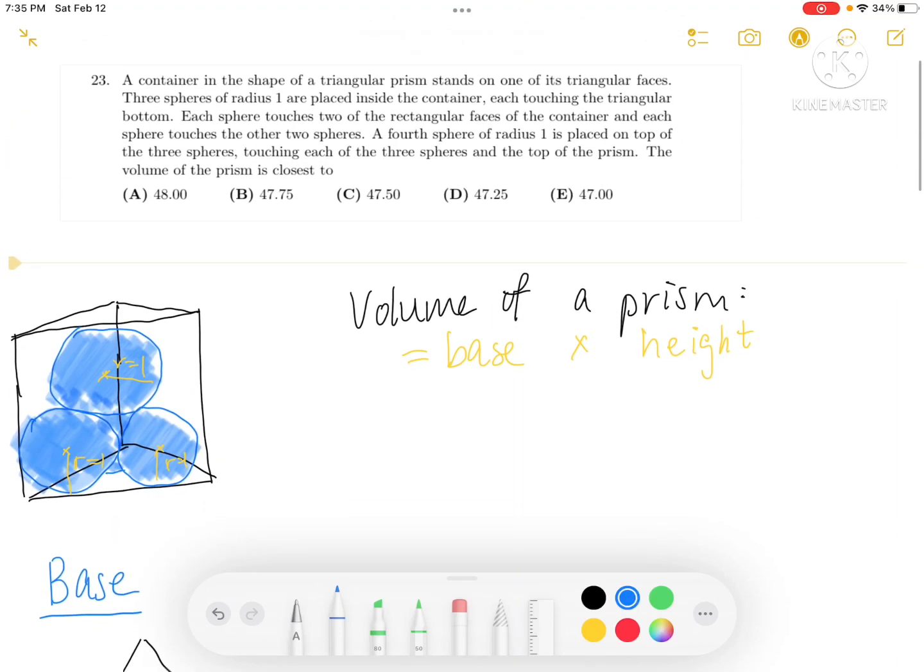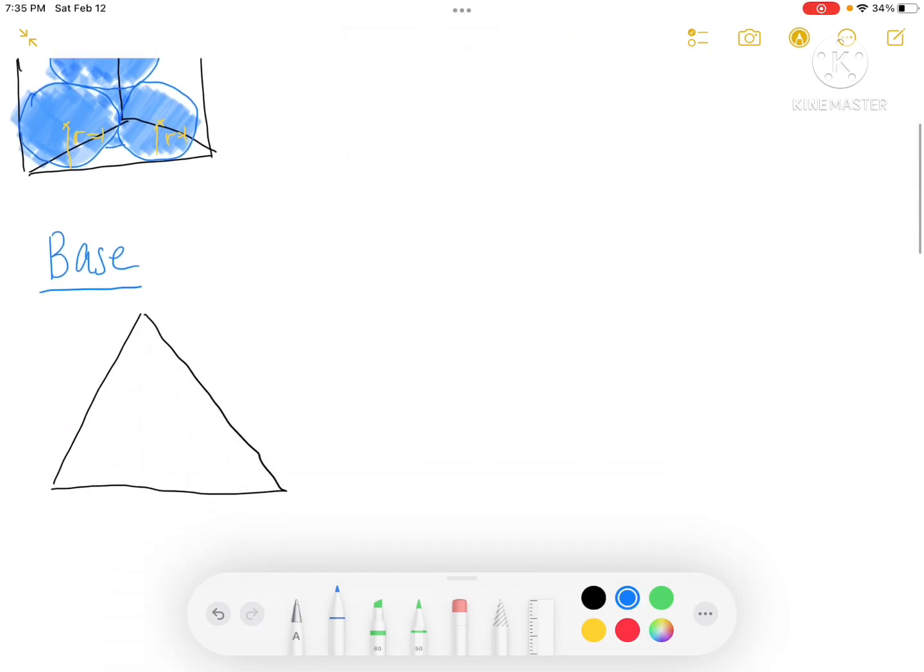Firstly, we can take a look at the base. So the question stated that each of the three spheres are touching the triangular bottom. So we can deduce that the three spheres on the bottom are all touching the base. So now let's just draw the spheres on the bottom together. We know that it's like this. And we also know that each of the spheres have a radius of 1. So we can just draw out the centers of each of the circles and connect them in a triangle.